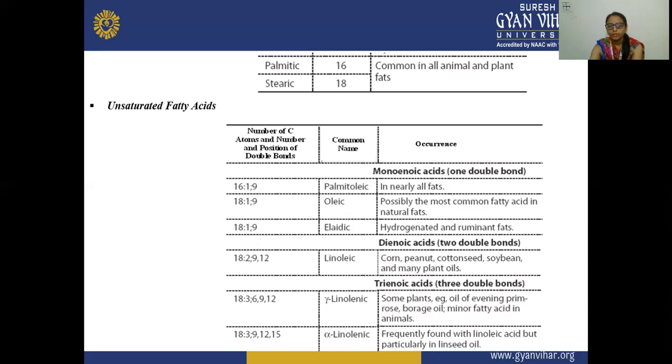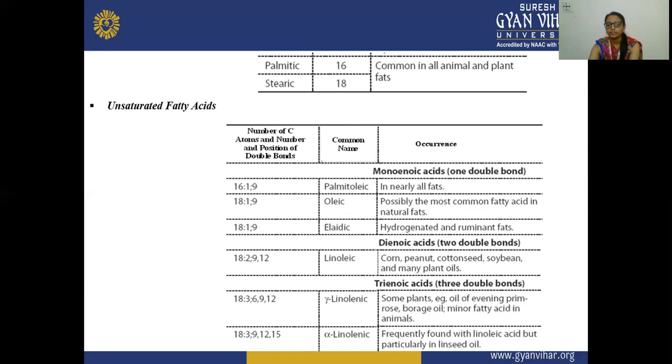We note the number of carbon atoms and the number of double bonds. So here this is 18:2, and the positions of the double bonds are 9 and 12. In the monoenoic palmitoleic acid, the position of the double bond is 9, and oleic and elaidic acids have the same double bond position, 9. Linoleic acid is present in corn, peanut, cottonseed, soybean, and many plant oils.